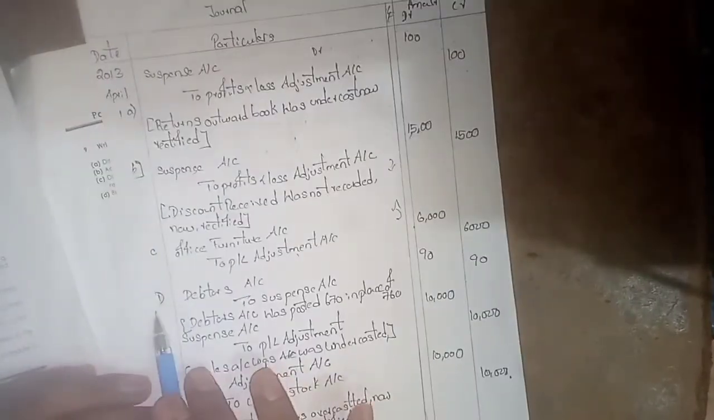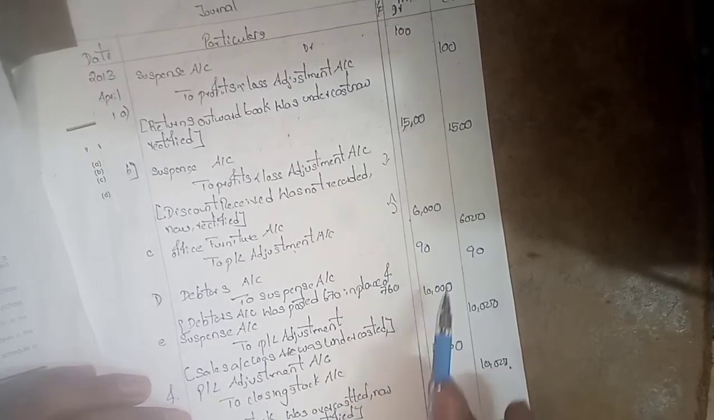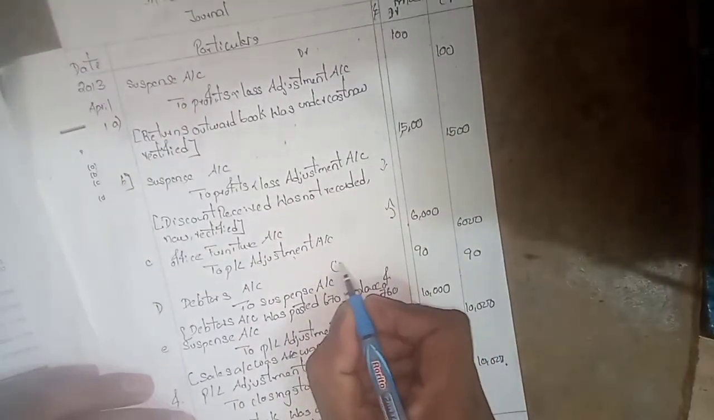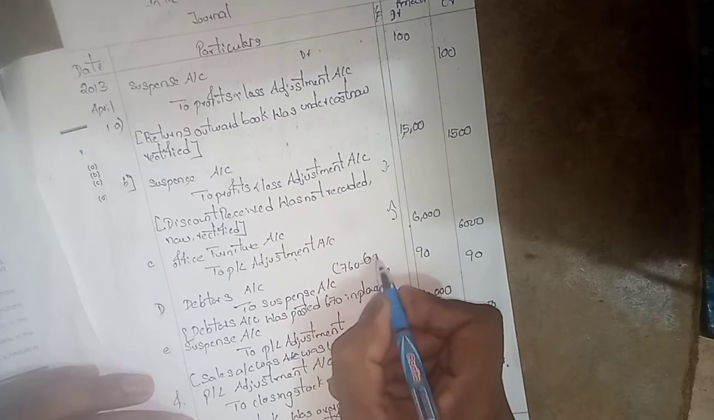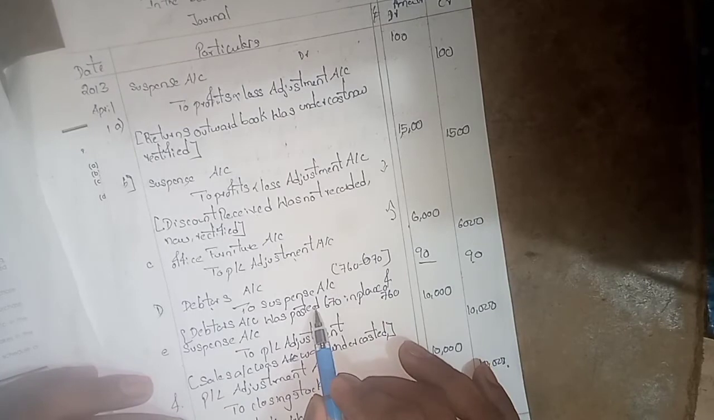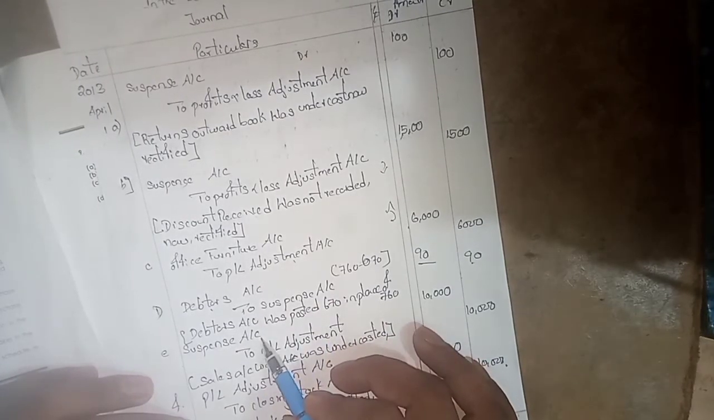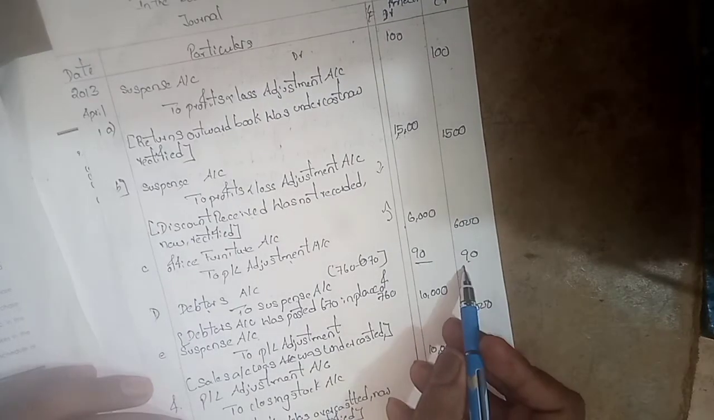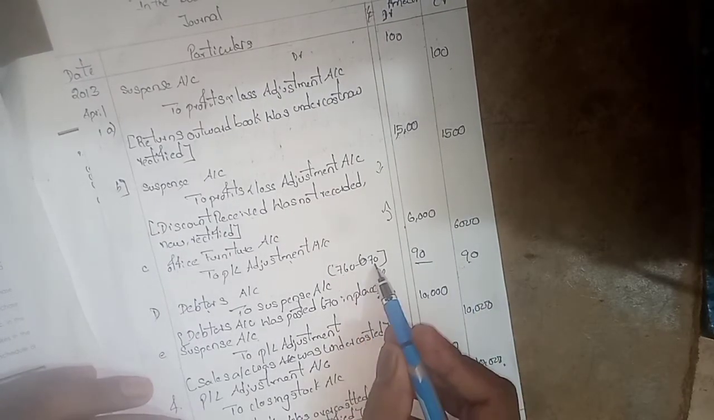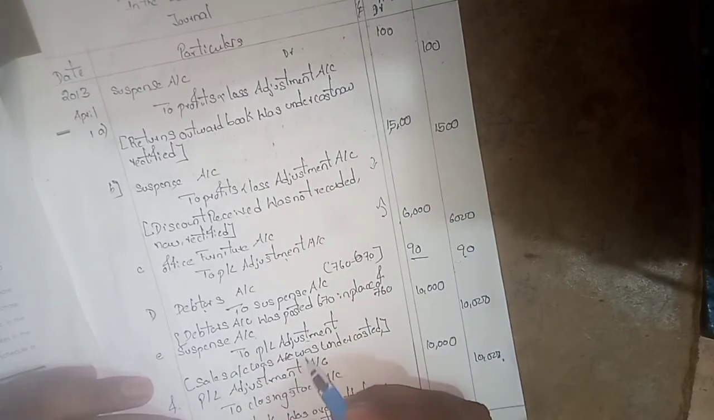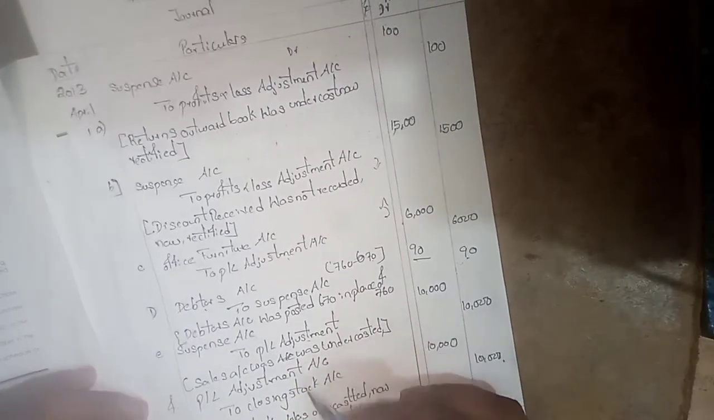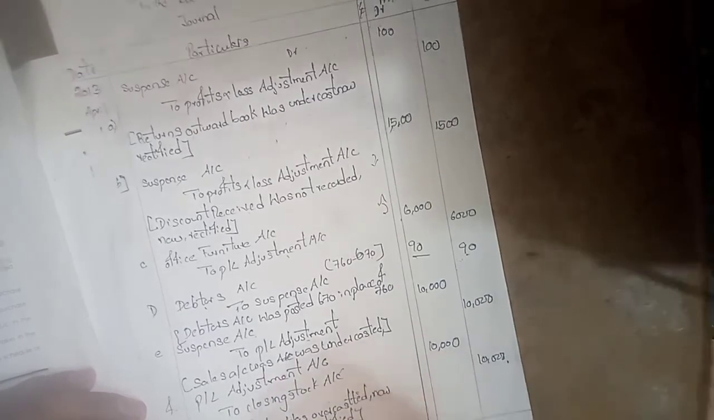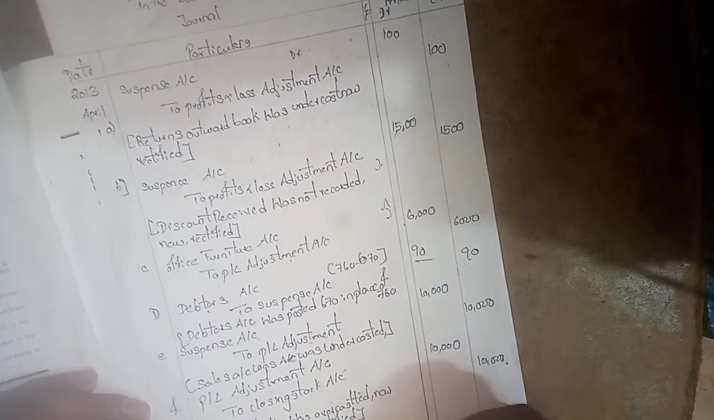Next question D. Credit sales to suspense account, that is 760, 670, that is equal to 90. So debit the customer's account and credit the suspense account. It was posted in the sales day book, 760 and 670, 90. Then suspense account to sales, profit and loss account, that is 10,000. So profit and loss adjustment account to closing stock account. Closing stock was overstated, now it will be rectified like this. The entry will be like this.